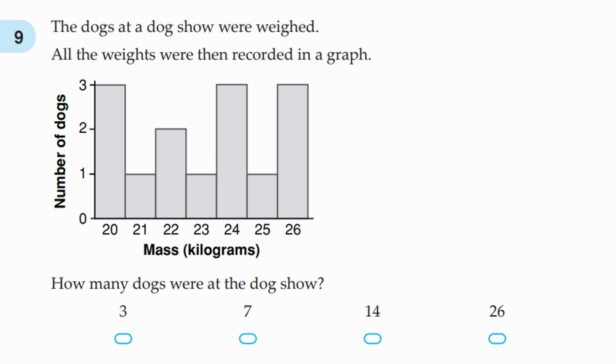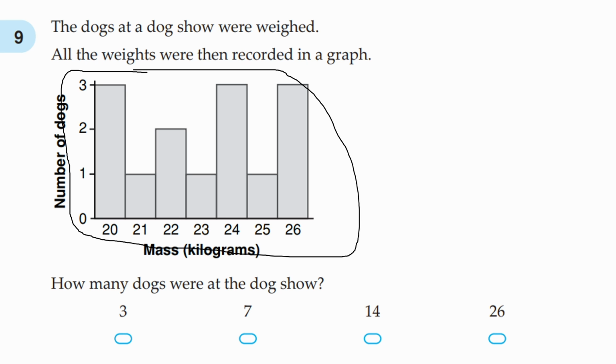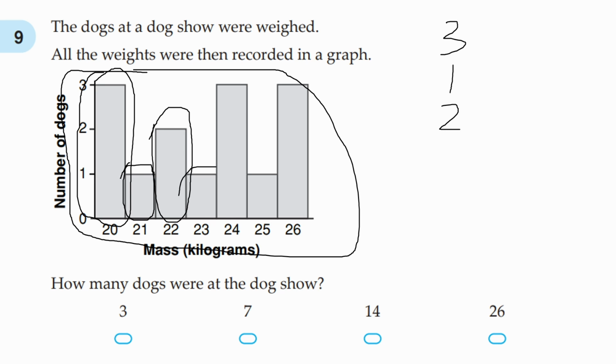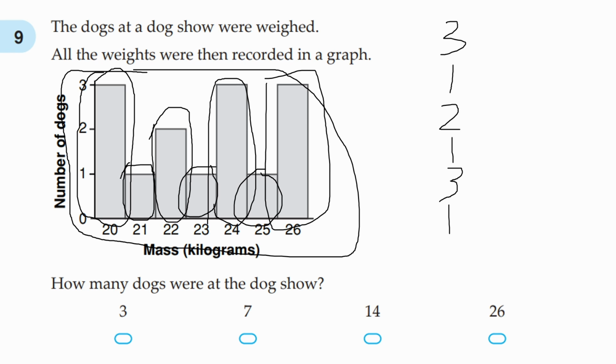Question number 9. The dogs at a dog show were weighed. All the weights were then recorded in a graph. How many dogs were at the dog show? We're going to add up all the numbers of these dogs who participated in the dog show. First, with 20 kilograms, we have 3 dogs. Then with 21, we have 1 dog. With 22, we have 2 dogs. With 23, we have 1 dog. With 24, we have 3 dogs. With 25, we have 1 dog. And with 26, we have 3 dogs.